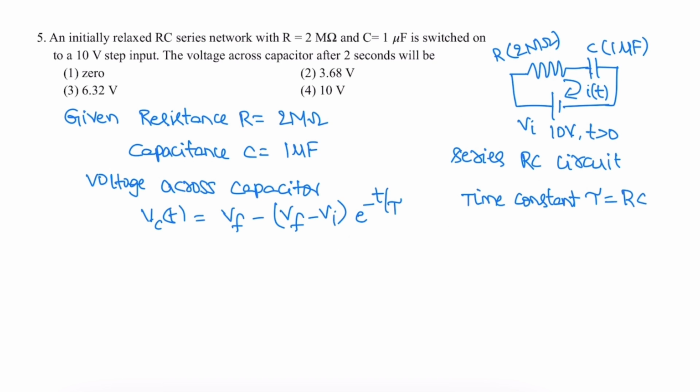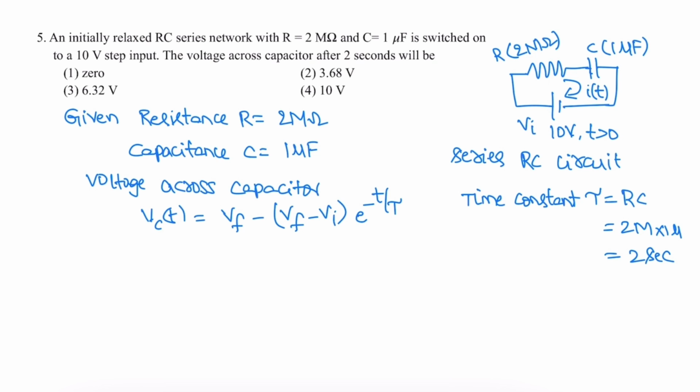Next question. Given an initially relaxed RC series circuit with R equal to 2 mega ohms and capacitance 1 microfarad, switched on to a 10 volt step input, find the voltage across the capacitor after 2 seconds. The time constant of a series RC circuit is RC. So that is 2 mega ohms times 1 microfarad, which is 2 seconds. Time constant of the circuit is 2 seconds, and the voltage across the capacitor after 2 seconds is